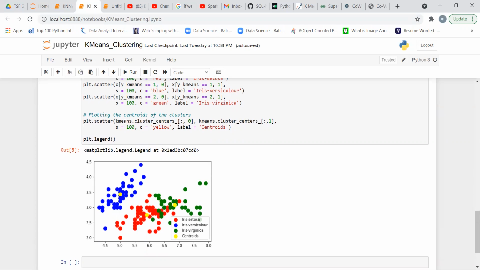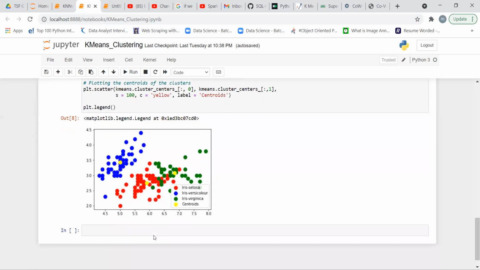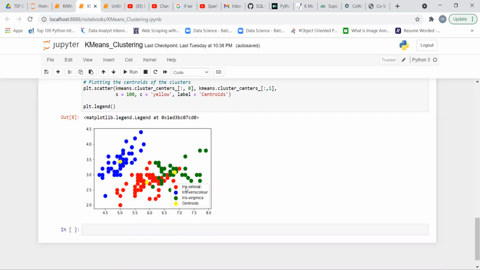We have three centroids, so we define kmeans.cluster_centers_ using columns 0 and 1, with size 100, color yellow, and label centroids. The data set is divided into blue for versicolor, red for setosa, and green for virginica.